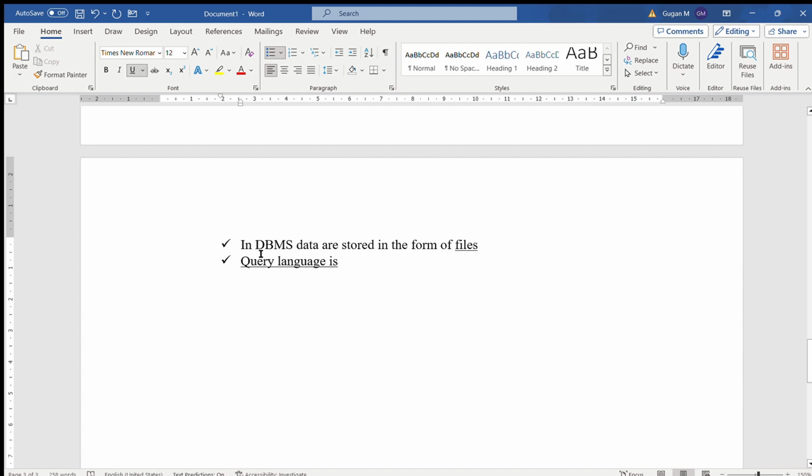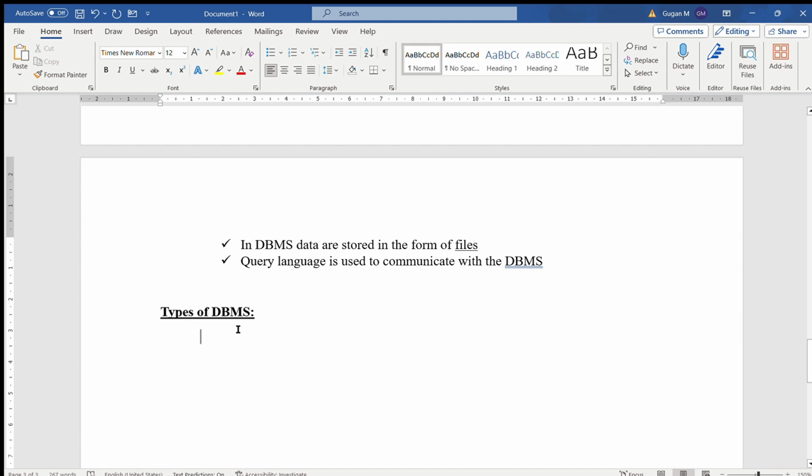Query language is used to communicate with the DBMS. Whatever the data or information we have to collect from the DBMS, it can be done only through the query language. Okay, next we are going to learn about types of DBMS.